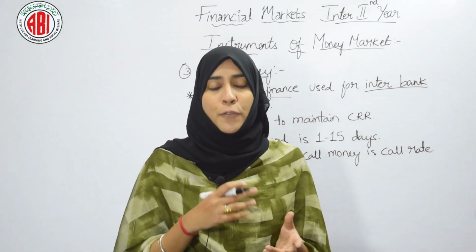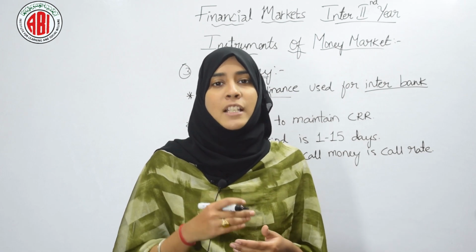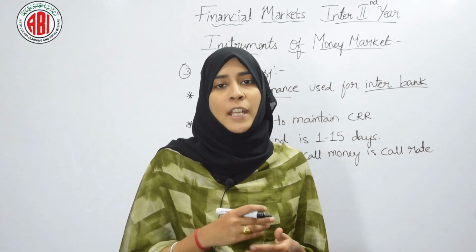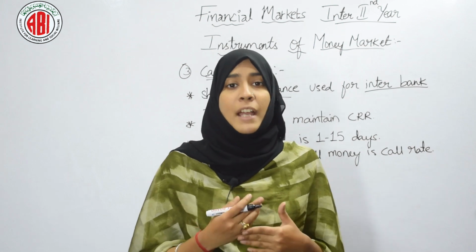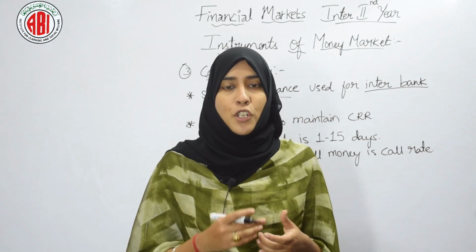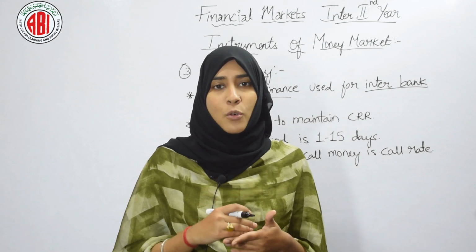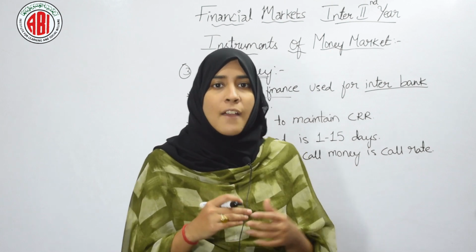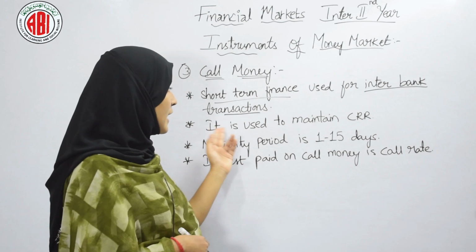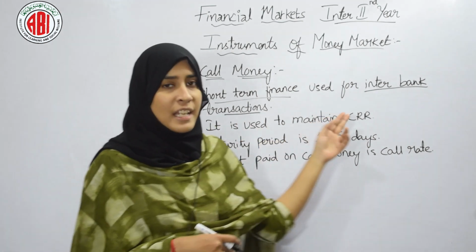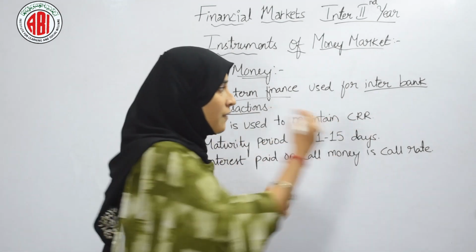So to avoid this penalty, banks borrow money from other banks to maintain their reserves. For a short period of time, they ask other banks to give them a loan. That we call call money. It is used to maintain CRR, the cash reserve ratio.